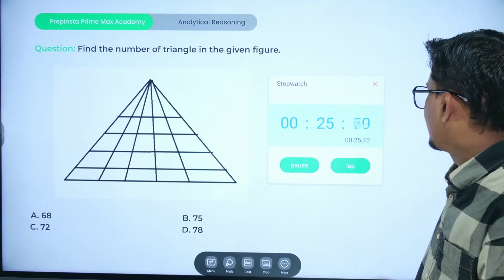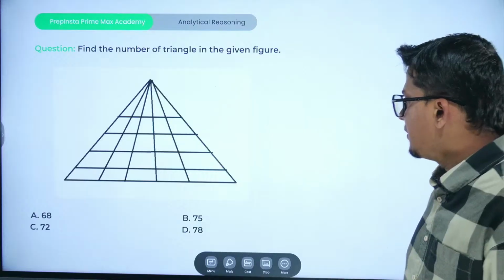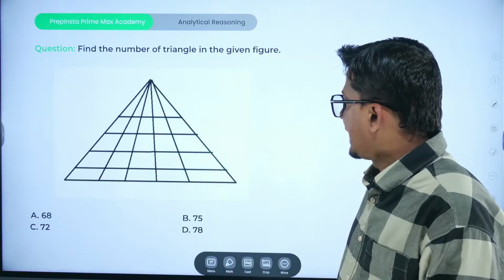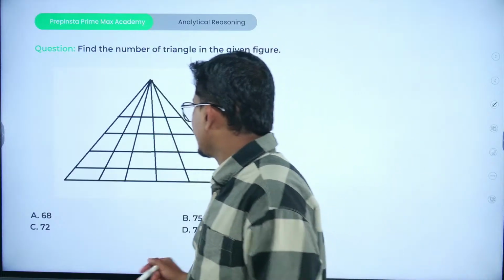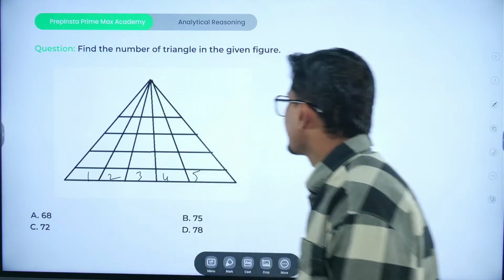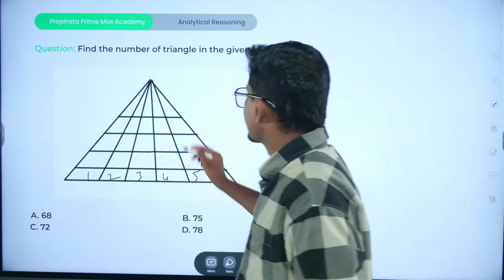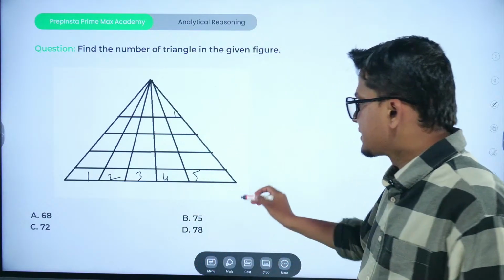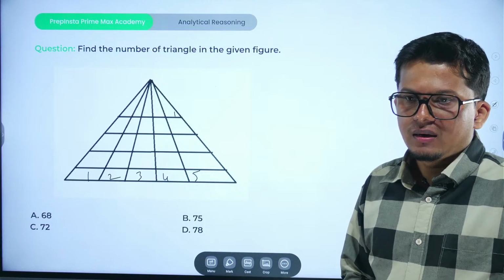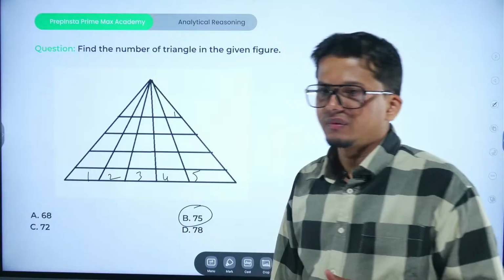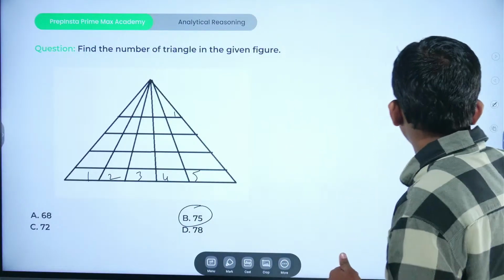So first of all, we have to calculate the number of sides in which the triangle is being cut down from the top. So it would be 1, 2, 3, 4, and 5. Okay, and also there are 1, 2, 3, 4, 5 cuts. Okay, the answer must be a multiple of 5. So only one option can be possible, that is 75. ठीक है. अच्छा 5 का multiple ही क्यों होगा भाई?